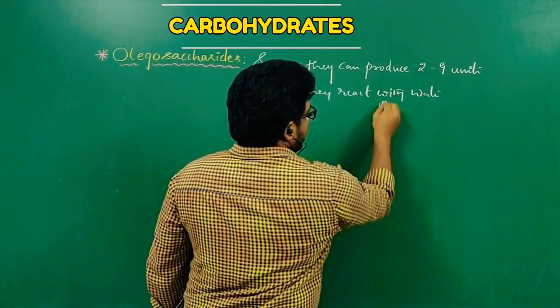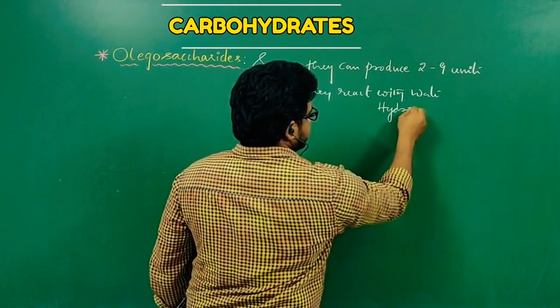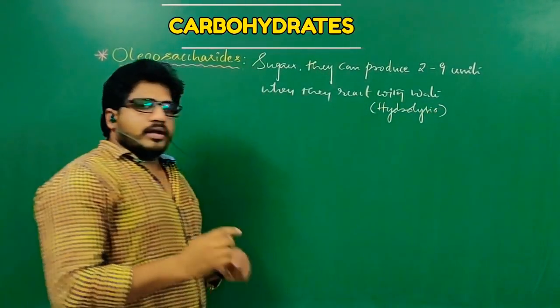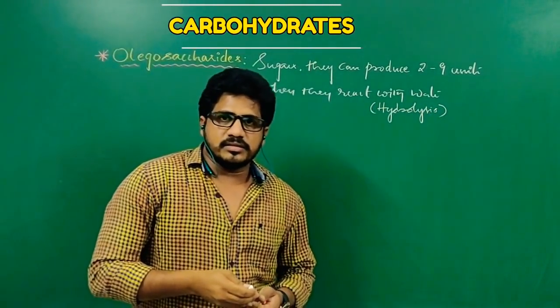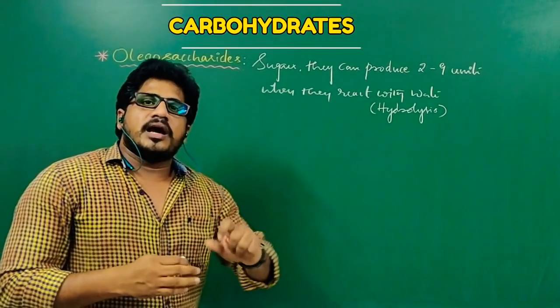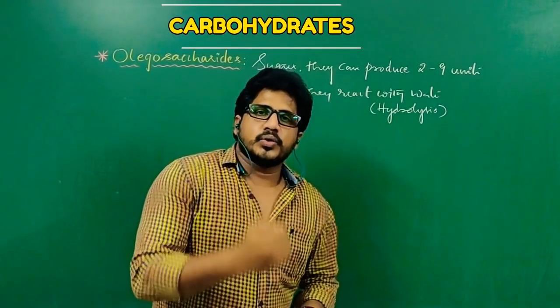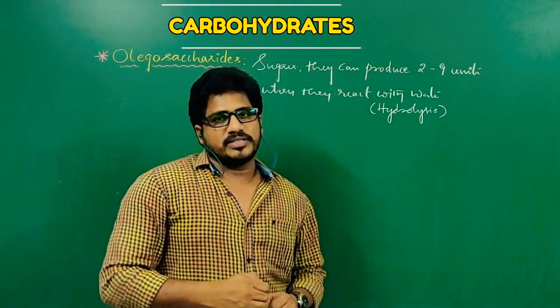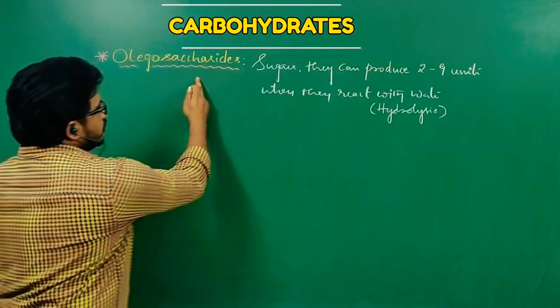The reaction is called hydrolysis. When a carbohydrate reacts with water in a hydrolysis reaction, the result is a minimum of 2 products or a maximum of 9 products. So carbohydrates yielding 2 to 9 products in hydrolysis reactions are called oligosaccharides.